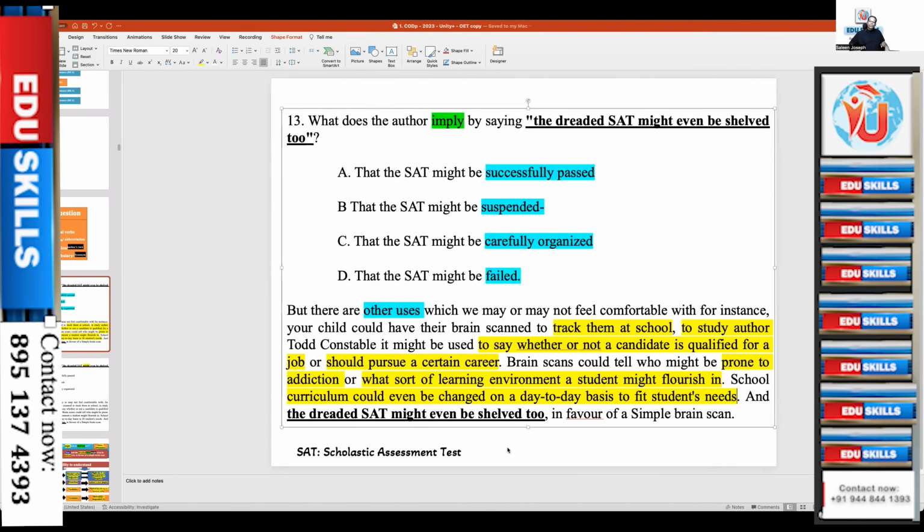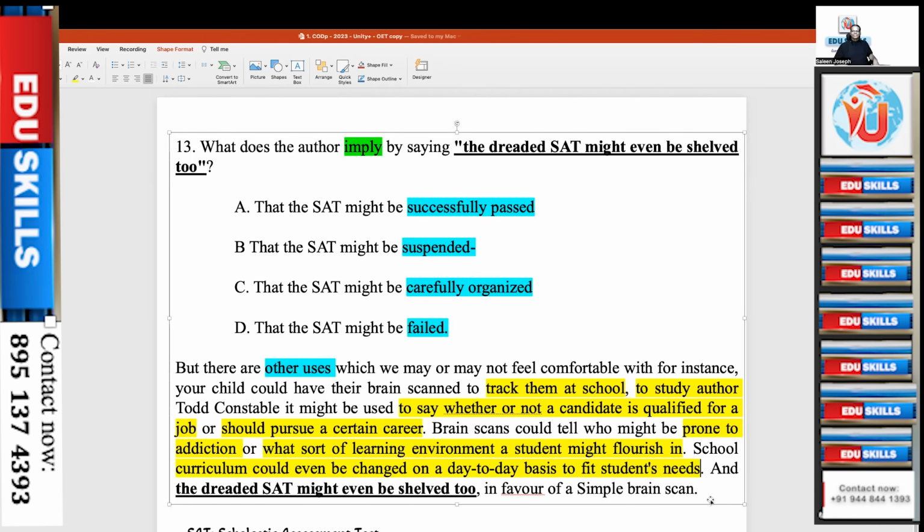So you have all the uses for brain scan. Then why should you have this Scholastic Assessment Test? Students breaking their head, parents breaking their head, sending them for tuition, so hectic and so expensive, so stressful. Just go for a brain scan and your child's competency will be assessed. See, and the dreaded SAT might even be shelved in favor of a simple brain scan. Simple brain scan will be opted instead. Option B, further. Okay. Yeah, option B.